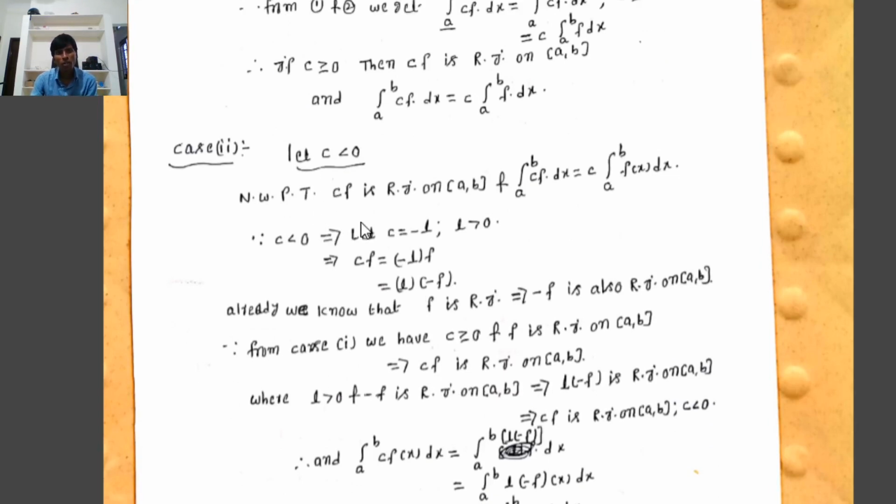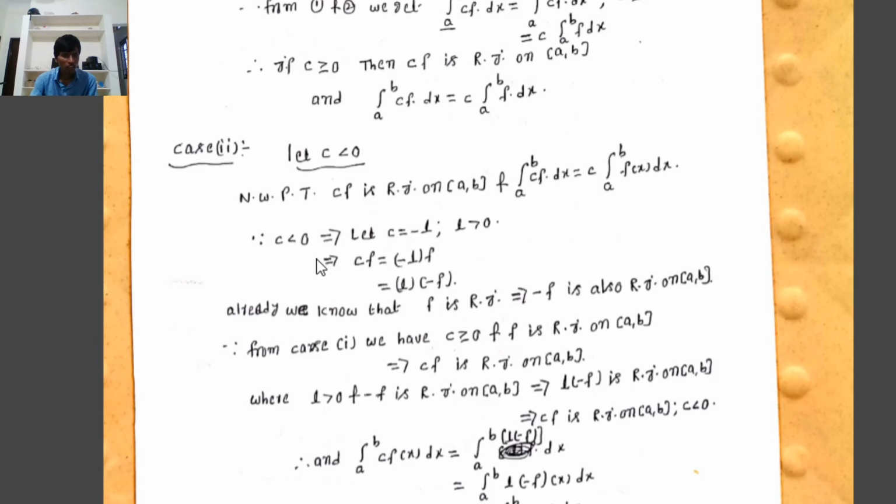Now we consider the second case, let c be less than 0. In this case also, we have to prove that cf is Riemann integrable on the closed interval [a, b], and the integral from a to b of cf(x) dx equals c times the integral from a to b of f(x) dx. Since c is less than 0, we let c equal minus L such that L is greater than 0. For example, suppose c equals minus 2, where 2 is also greater than 0. Therefore c less than 0 implies let c equal minus L where L is greater than 0.